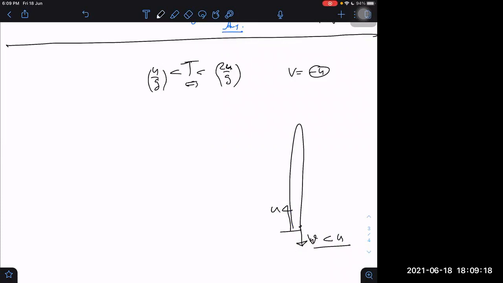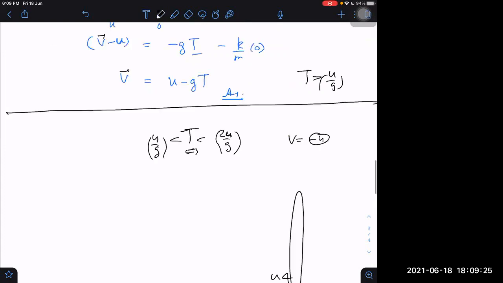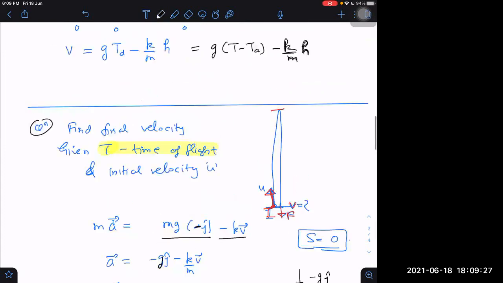Understood? Yes, sir. So time of flight will lie in between these two, for all cases whenever there is a drag force. This here I forgot to mention. Here also drag force is there. This is given to us. Okay.